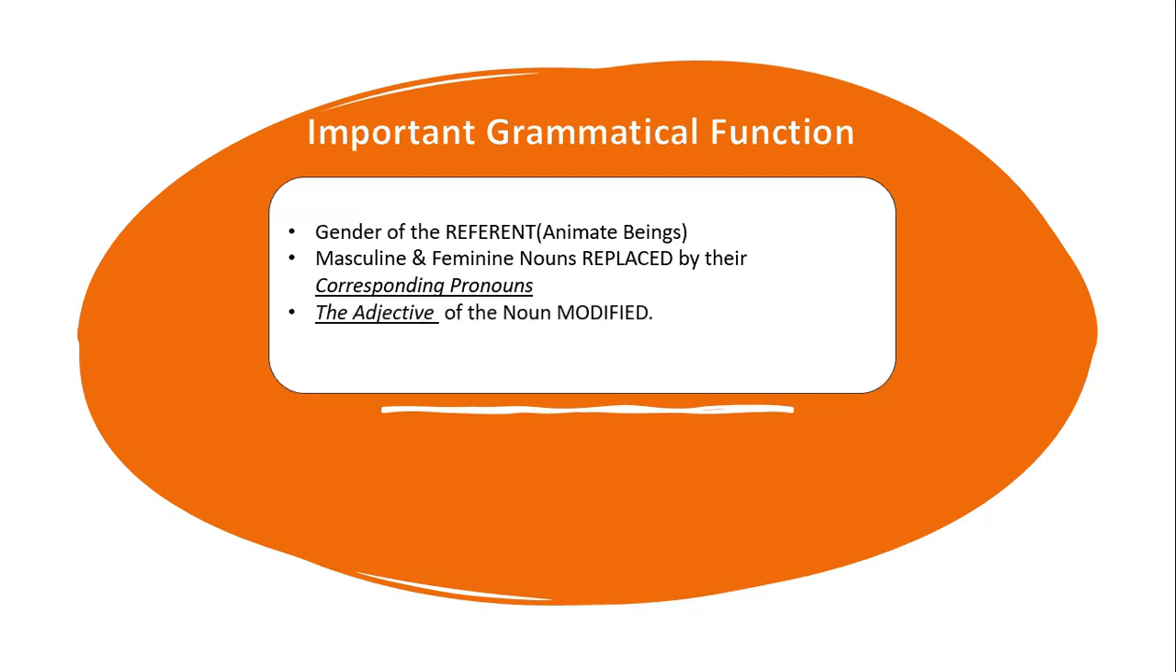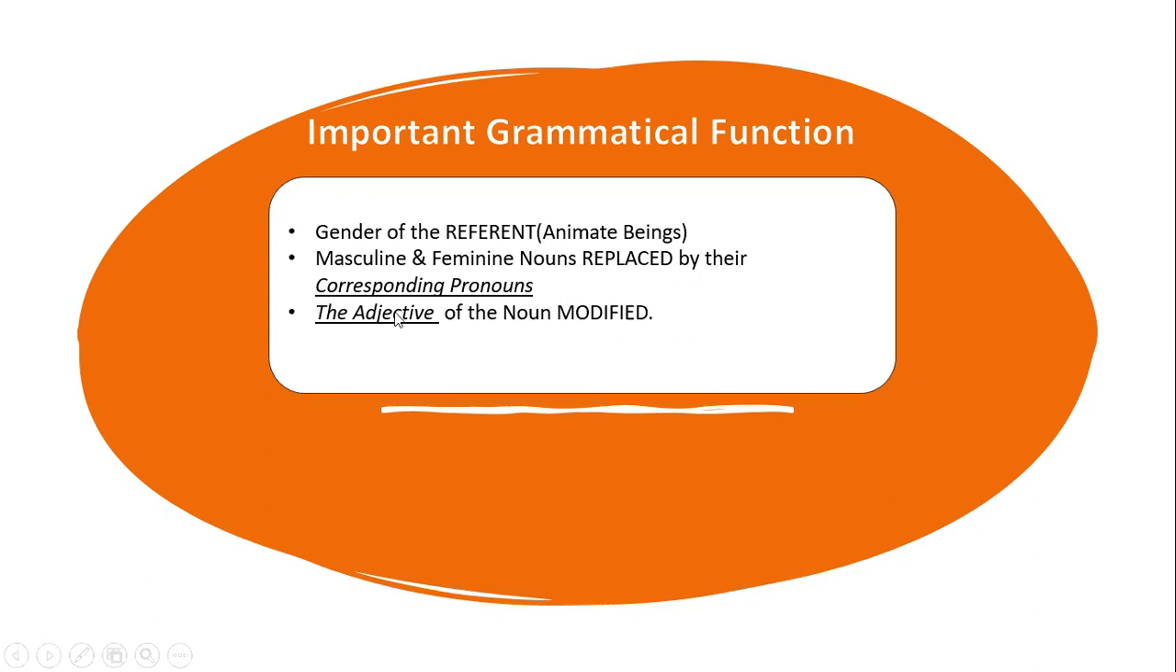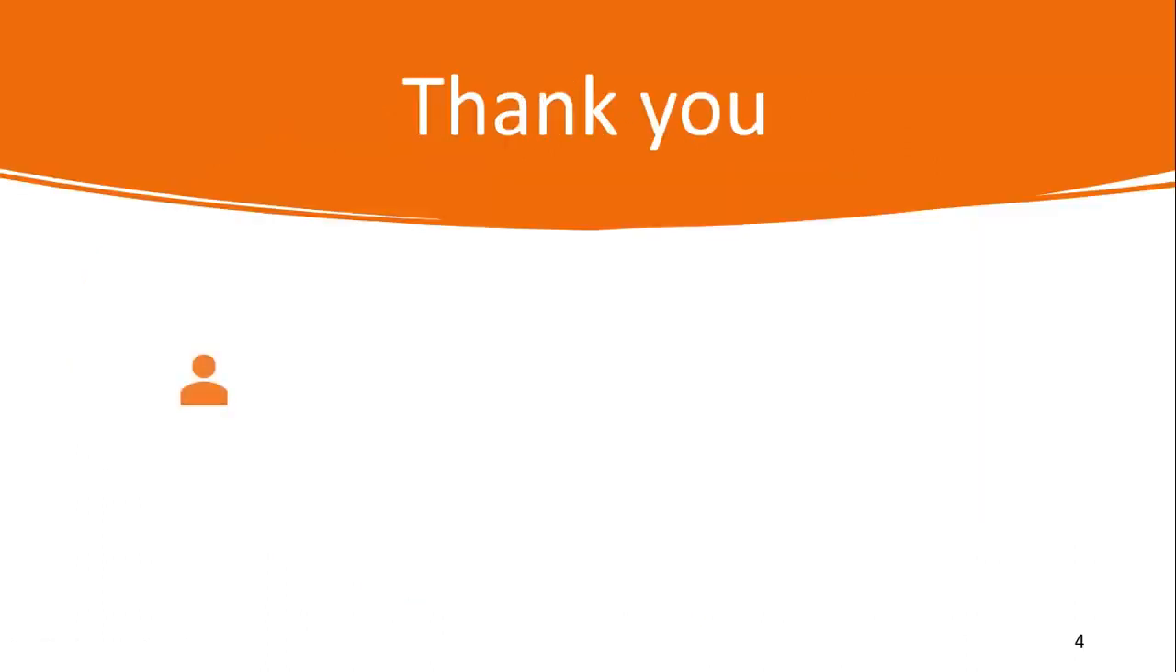Another thing is the adjective. When you want to determine the adjective of a noun, it can be an animate being, or something else like a table or chair or anything. The adjective will also correspond with the gender of the noun. We will study this in the next chapter, inshallah. The gender of the noun being modified by the adjective will help in determining the adjective form. So these are a few grammatical functions of knowing the gender of a noun.